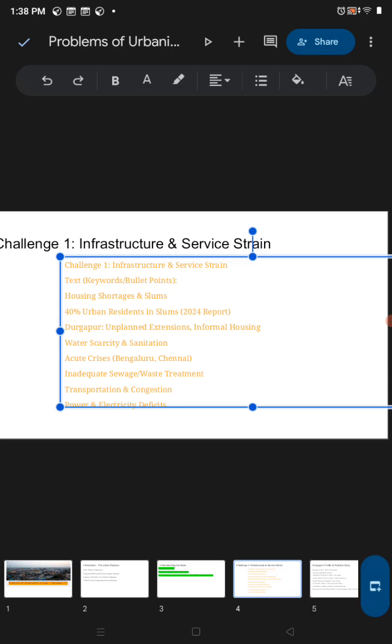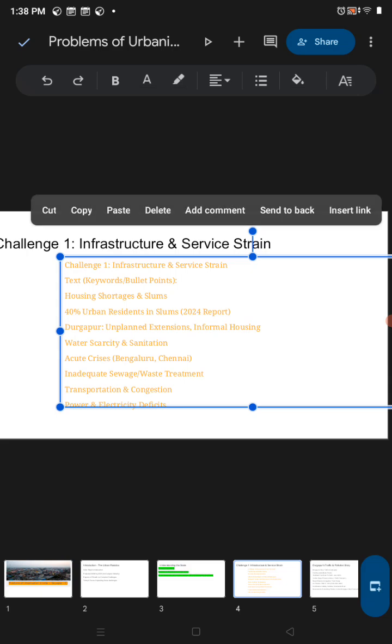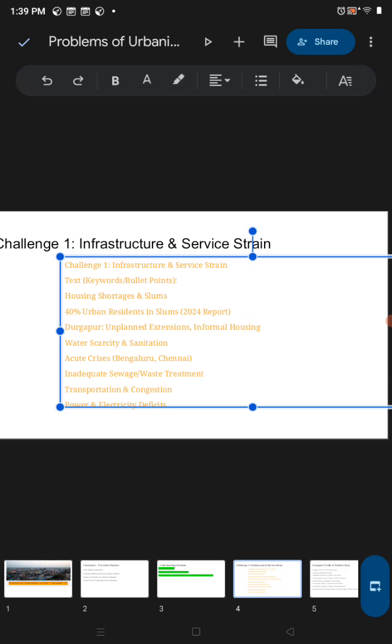As per a report from 2024, 40% of urban residents reside in slum areas. If we look at the city of Durgapur, we'll find many informal housings beside the city areas, near the Damodar Valley, near the Damodar river, where so many people are living in a haphazard and unorganized way.